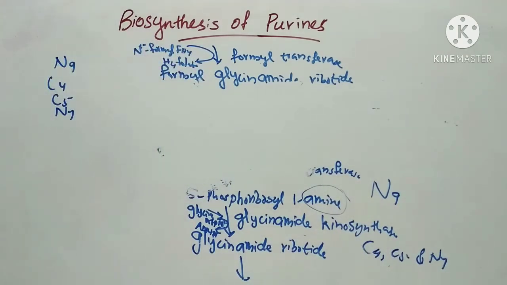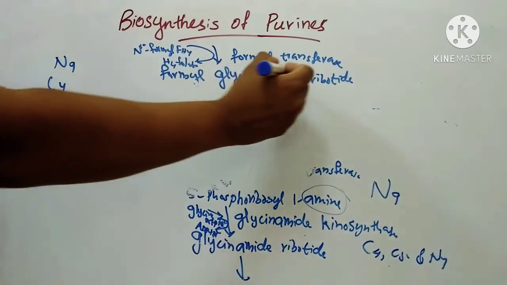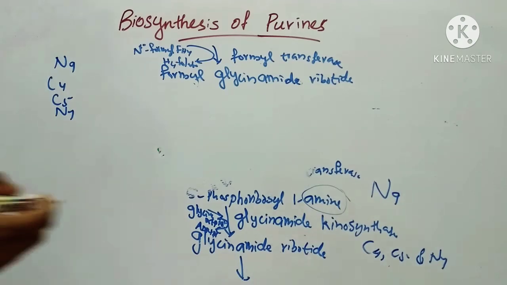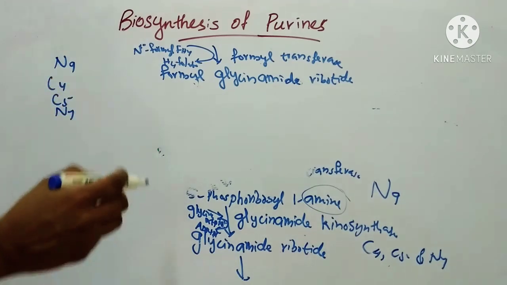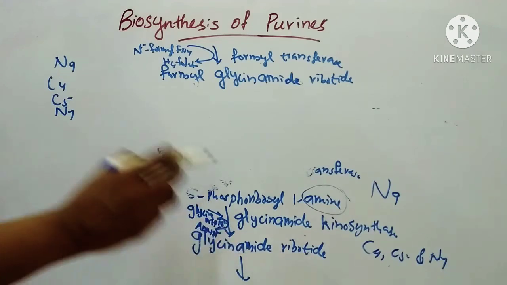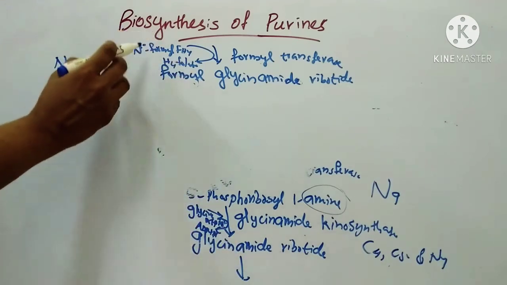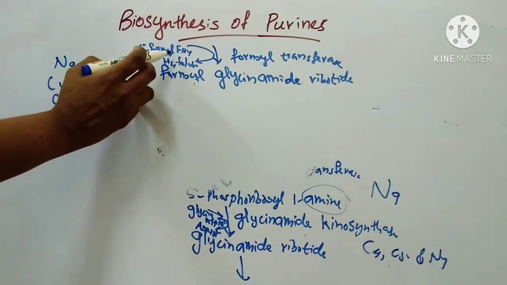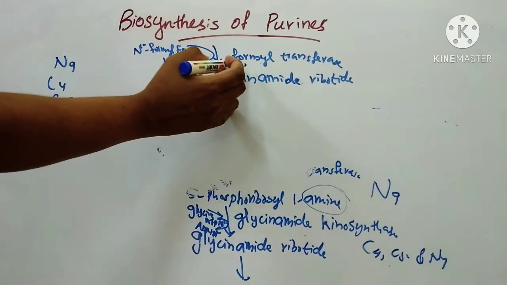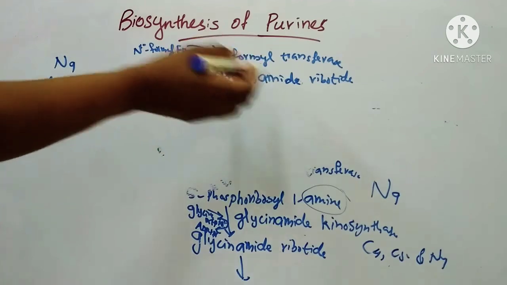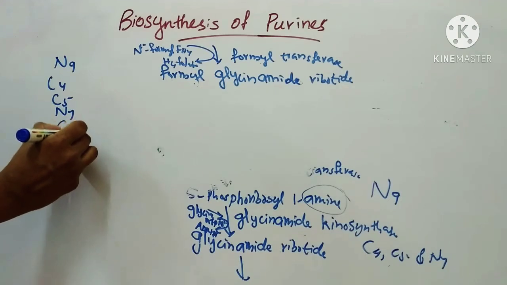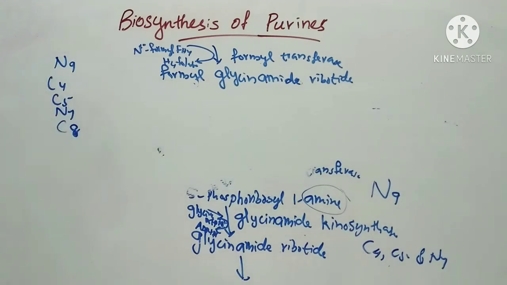Next step is formation of 4-methyl glycinamide ribotide, otherwise called 5-phosphoribosyl N4-methyl glycinamide. Here the amino group of glycinamide is 4-methylated by N10 4-methyl FH4 or N10 4-methyl H4 folate. This is catalyzed by the enzyme 4-methyl transferase and forms 4-methyl glycinamide ribotide. The 4-methyl carbon becomes C8 of the purine ring. So we got C8.